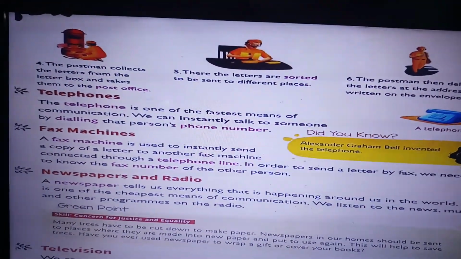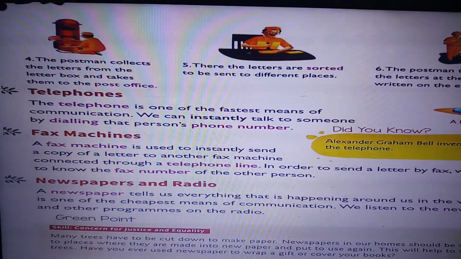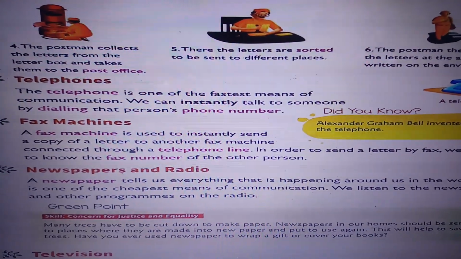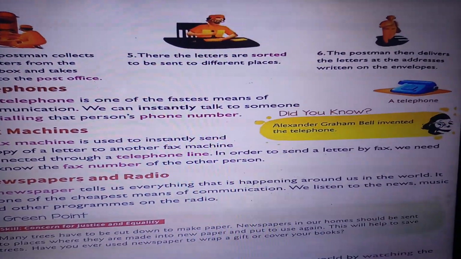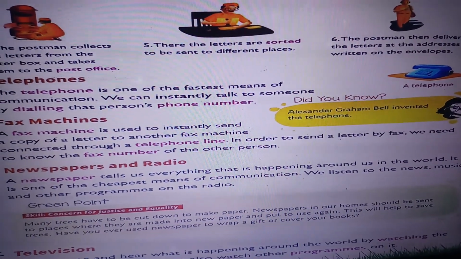See, then the postman collects the letters from the letter box and takes them to the post office. There the letters are sorted to be sent to different places. The postman then delivers the letters at the address written on the envelopes.